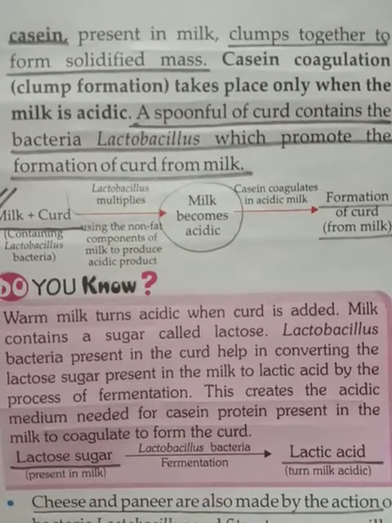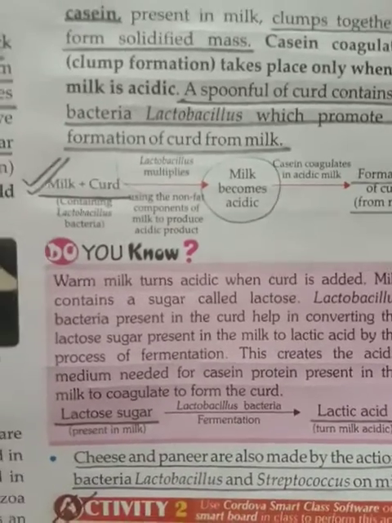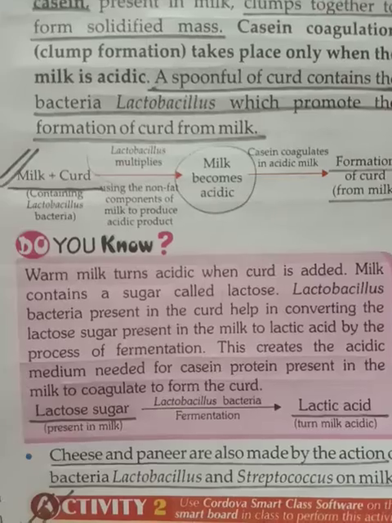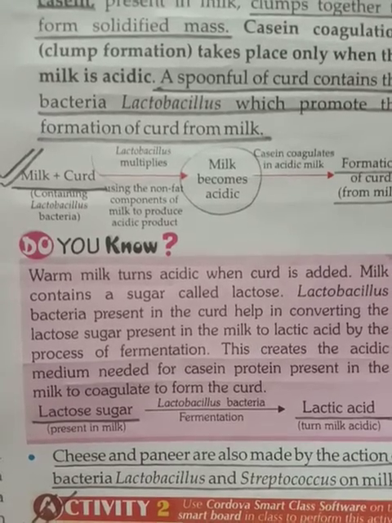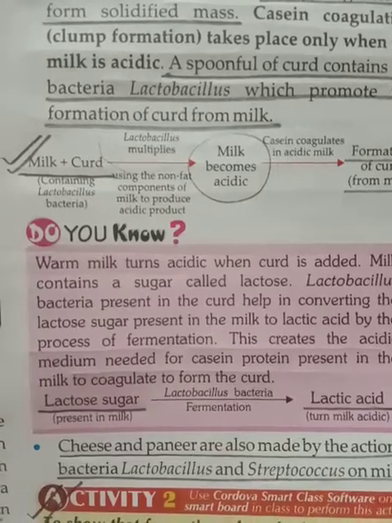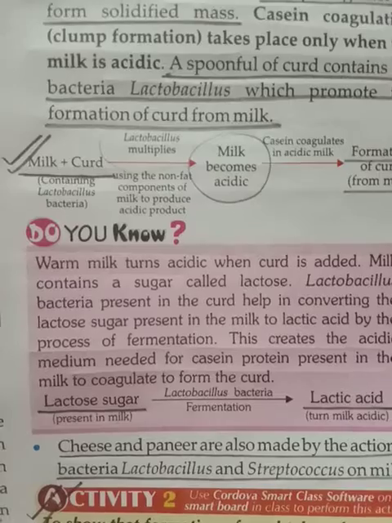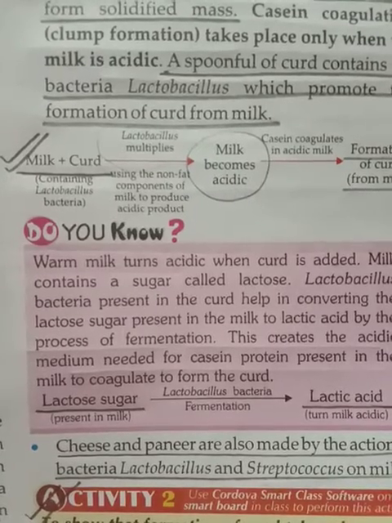What we do is take lukewarm milk and add a spoon of curd in it. What happens when we add curd to milk? The curd contains lactobacillus bacteria. Now lactobacillus bacteria multiply fast. They use the non-fat component of milk to produce an acidic product.